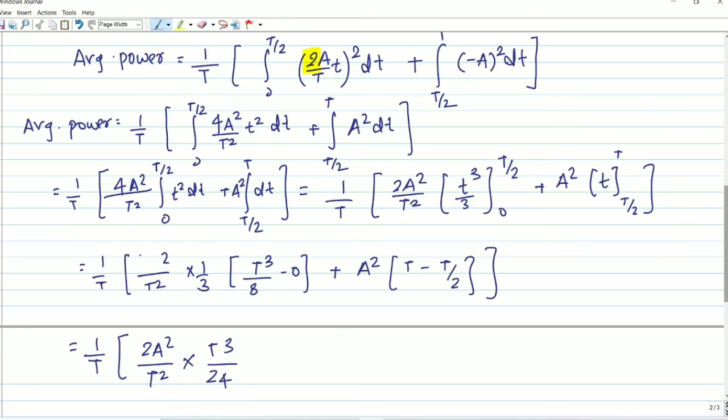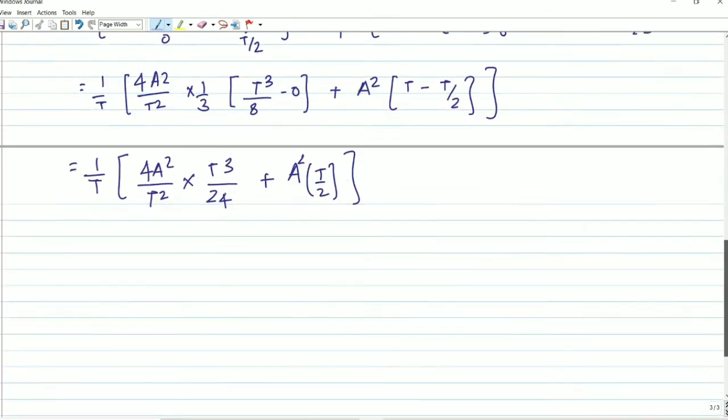Here it will be 4A square by T square. Understood? And here also it will be 4. Understood all of you? Here it will be 4A square T cube by 24. And here it will be 2T minus T, which will be T by 2. Understood? And bracket will be closed.